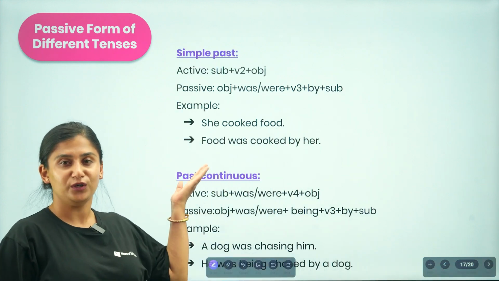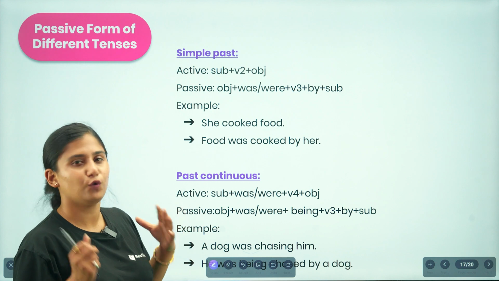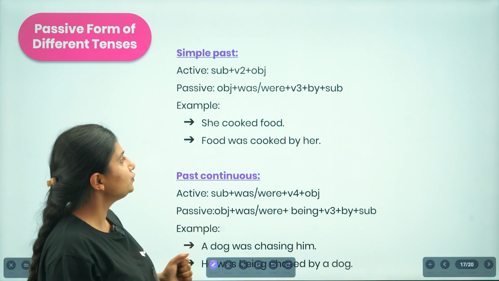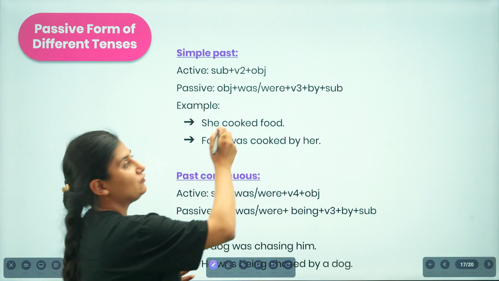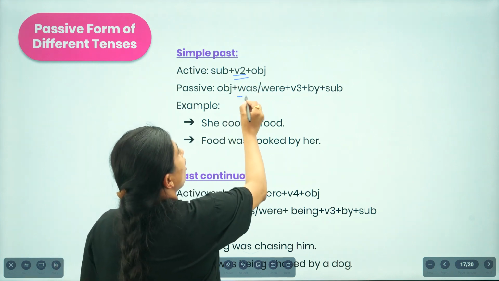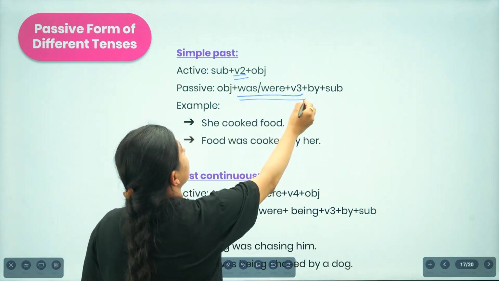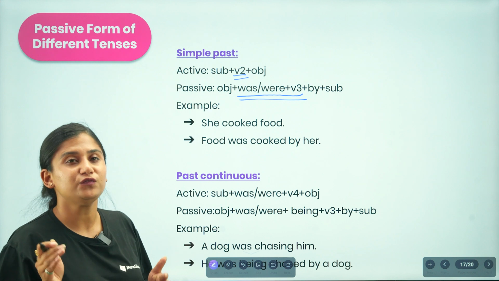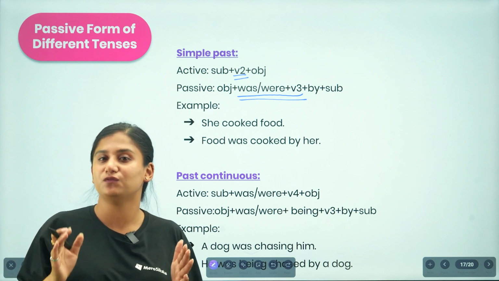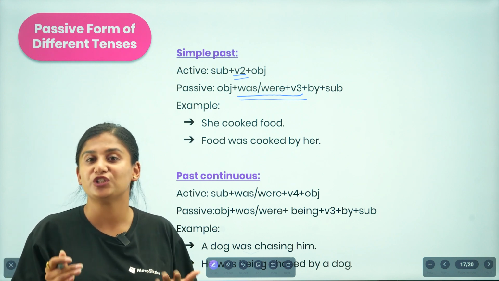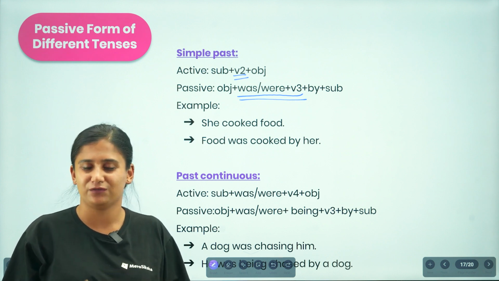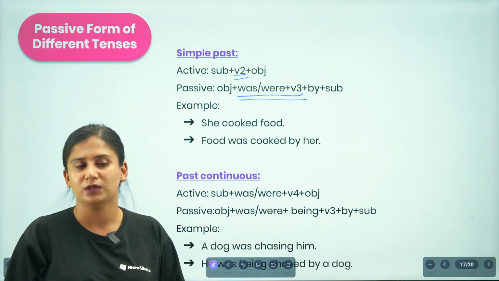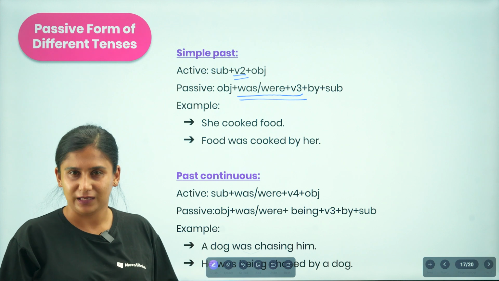So the structure for the past form goes this way, that is verb 2. When changing into passive form, you are to change that particular verb 2 into was, were plus verb 3. So what you are to focus on is the verb, whenever we are changing the active into passive, or reproducing the passive form by looking at the active form.